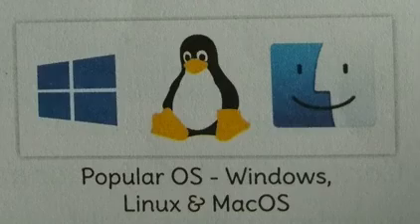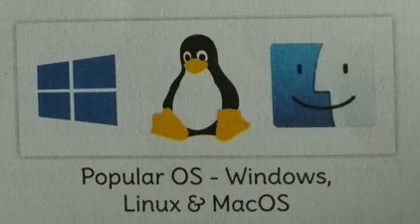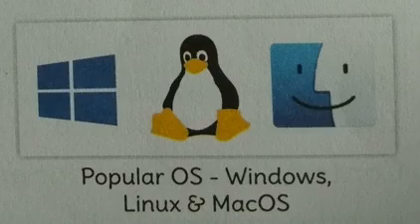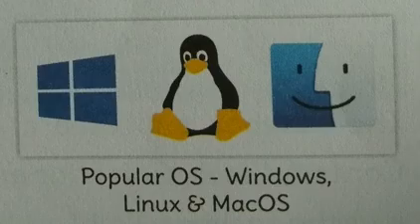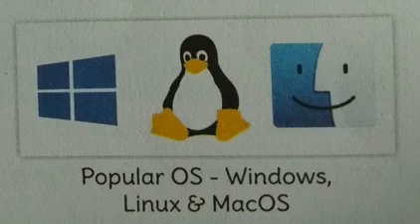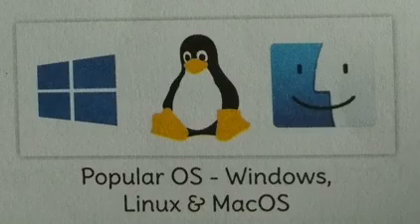What is software? A software is a set of instructions given to the computer to perform a particular task. The computer software is classified into two types. First is system software. This system software refers to the main program of the computer, that is the operating system, OS, without which the computer would not function.